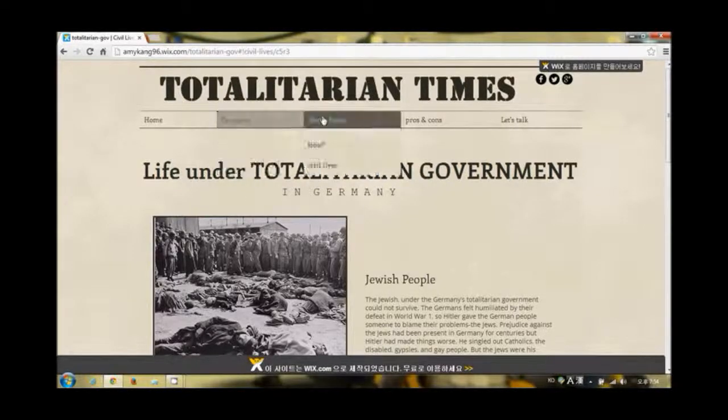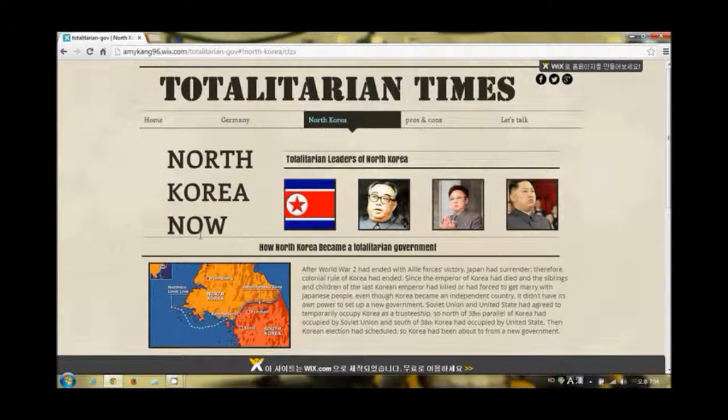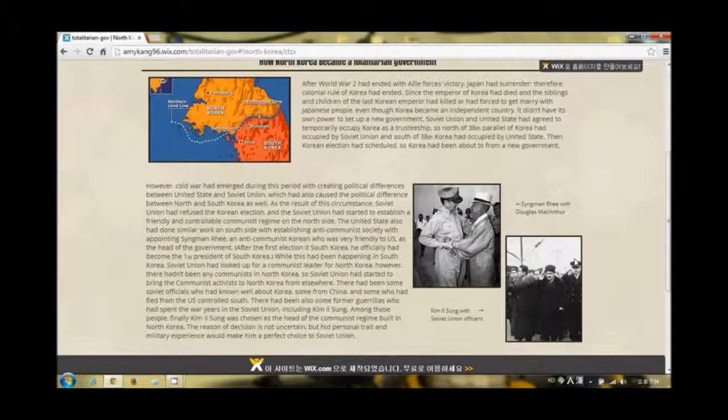When you go to the North Korea section, you can see what the former and current leaders of the totalitarian state look like. This page mainly explains how North Korea became a totalitarian state like Germany as well. It all started when World War II ended along with Japan's colonization of Korea. In a blink, Korea needed a new government. The Soviet Union and the United States decided to occupy Korea as a trusteeship. But then Communist Soviet Union and North Korea refused to contribute to the Korean election. And the Soviet Union appointed Kim Il-sung as the head of the North Korean totalitarian government.